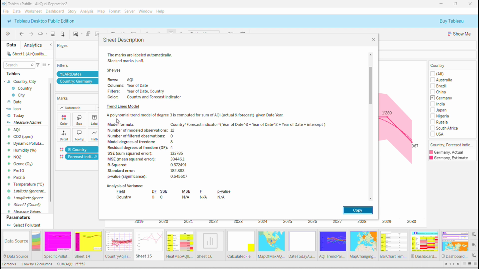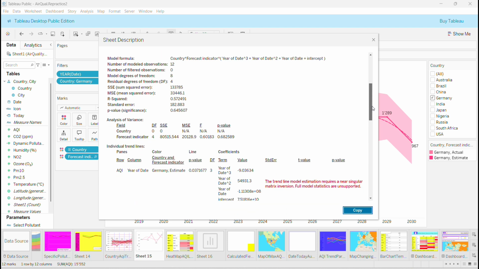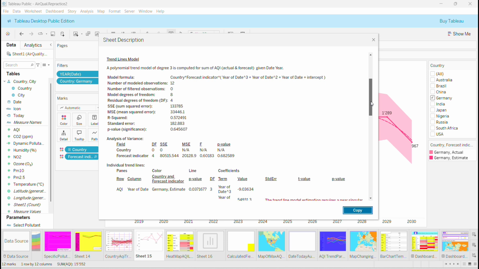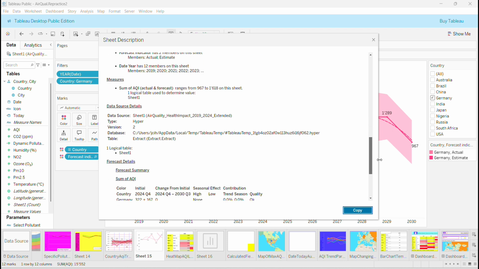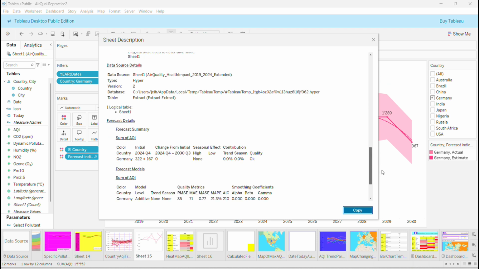We have chosen this time a polynomial trend line model, not like in the first one where we have a linear trend line. This time we have chosen a polynomial trend model of degree 3. It is computed for the sum of the actual and the forecast given date year. That's very interesting. Just in case you feel like you're lost, you're going to have everything about your sheet right here, and your view. They tell you the dimensions, you have the measures, the data source detail, you see.